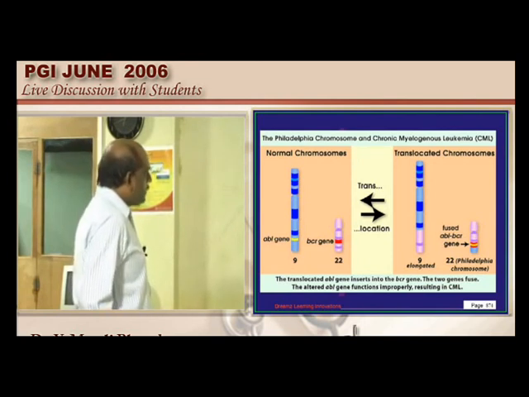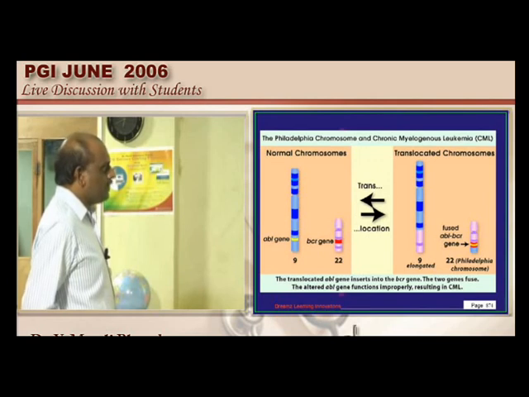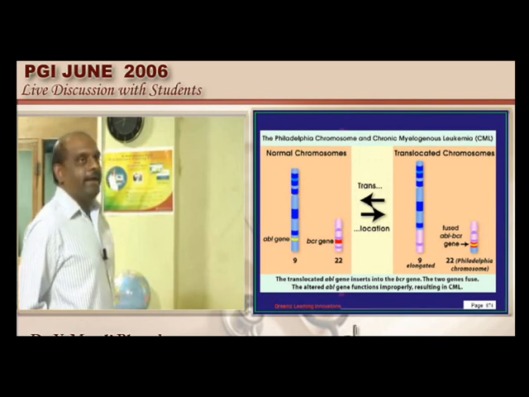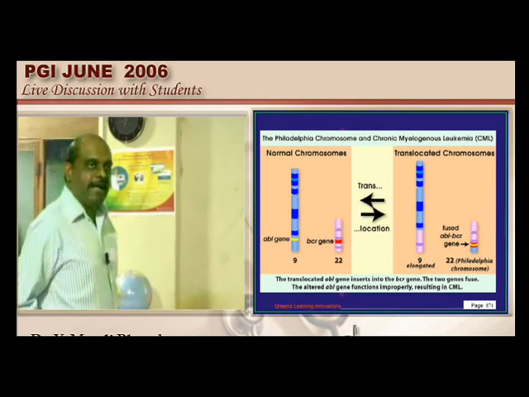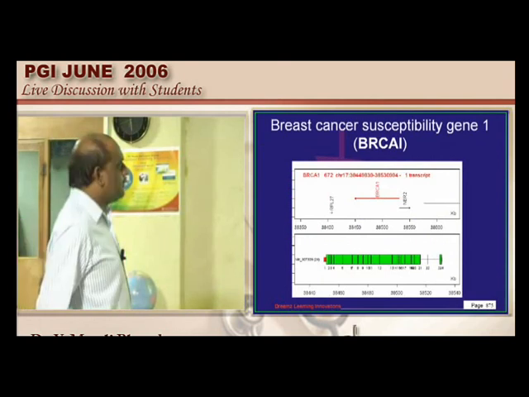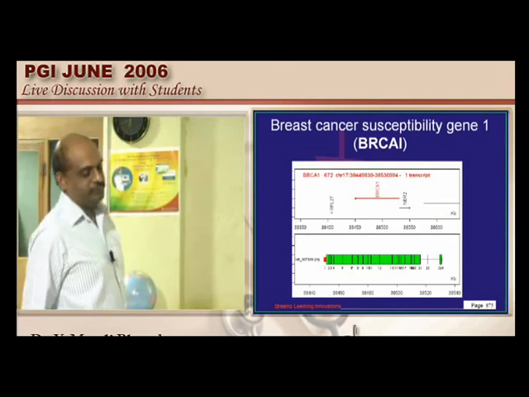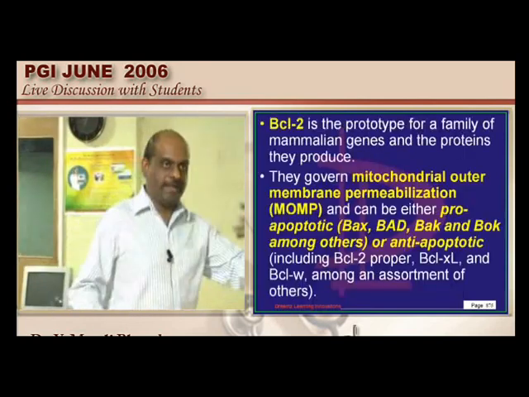In chronic myelogenous leukemia, the ABL gene on chromosome 9 goes to the BCR gene on 22, and that forms the BCR-ABL gene on the 22nd chromosome, which is called the Philadelphia chromosome, leading to the development of CML. BRCA1 is the breast cancer susceptibility gene. Now this BCL2, let us talk a little bit about it.